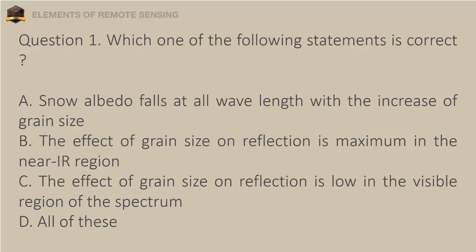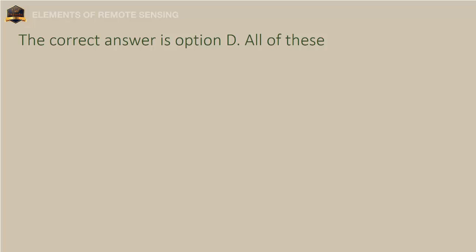Question 1. Which one of the following statements is correct? A. Snow albedo falls at all wavelengths with the increase of grain size. B. The effect of grain size on reflection is maximum in the near infrared region. C. The effect of grain size on reflection is low in the visible region of the spectrum. D. All of these. The correct answer is option D, all of these.